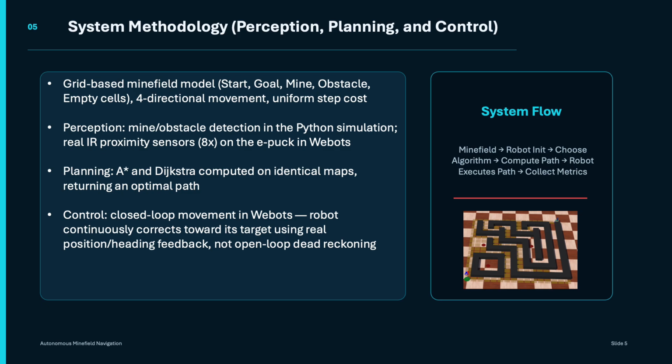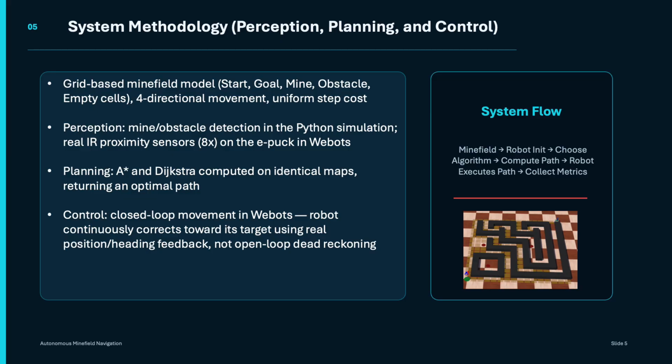Now let's talk through the system methodology. The whole system works because there are really three pieces working together: perception, planning, and control. We started by modeling the minefield as a two-dimensional grid, and each cell on the grid is one of five types: a start cell where the robot begins, a goal cell where it needs to reach, a mine cell, obstacle cells that are both non-traversable and represent danger zones, and empty cells that the robot can freely move through.